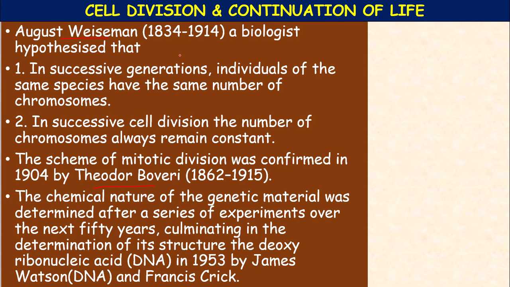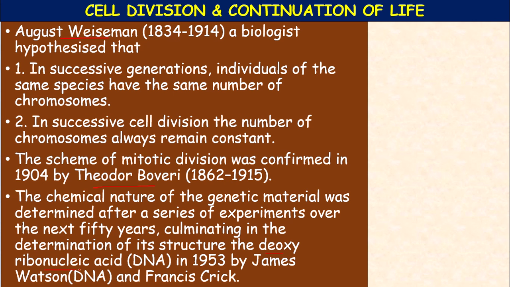The chemical nature of the genetic material was determined after a series of experiments over the next 50 years, and then in determination of the structure of the genetic material. What is the genetic material?